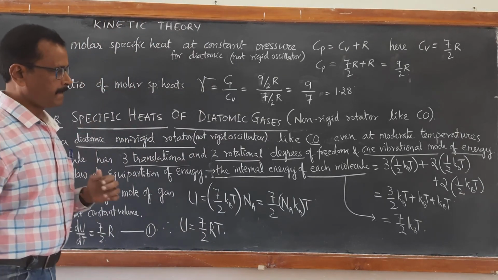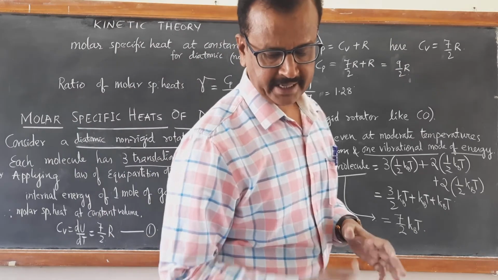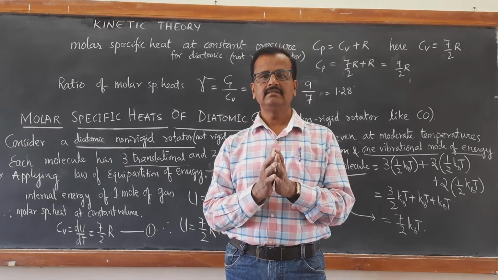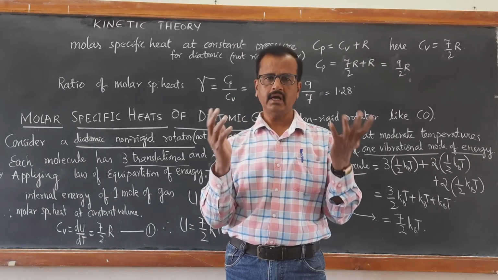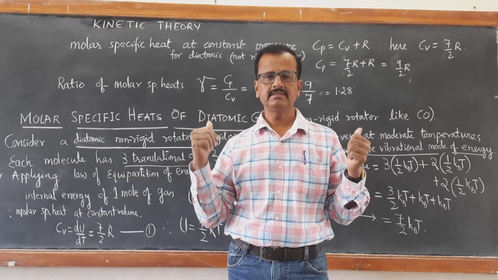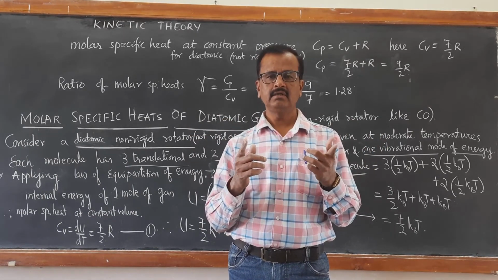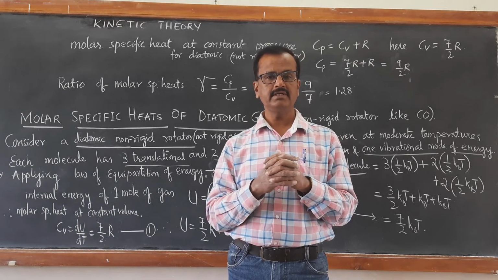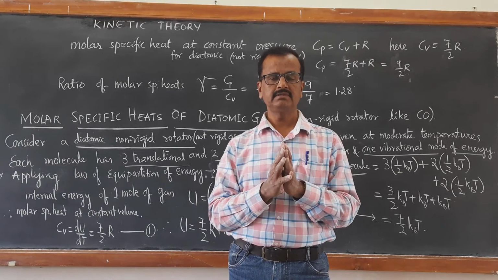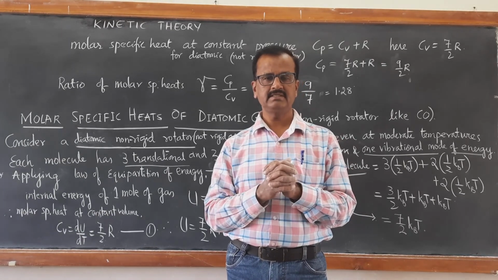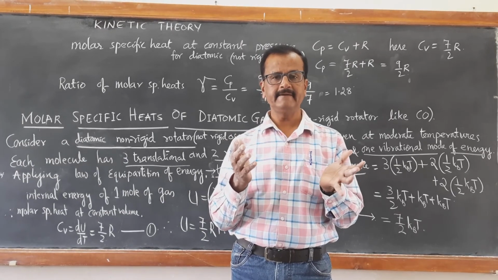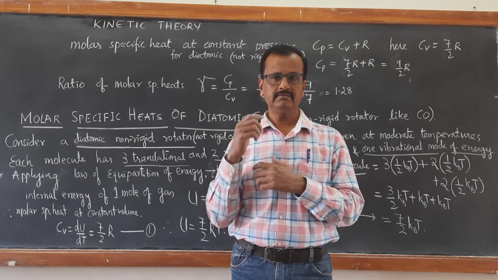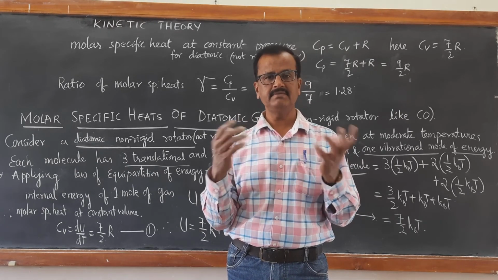Now, we have discussed monoatomic gas like helium, neon, argon, etc. Then we have discussed diatomic rigid rotator like oxygen or nitrogen at moderate temperatures, and we calculated molar specific heats, and then we calculated diatomic non-rigid rotator, and we got the values of Cp and Cv and Cp by Cv.